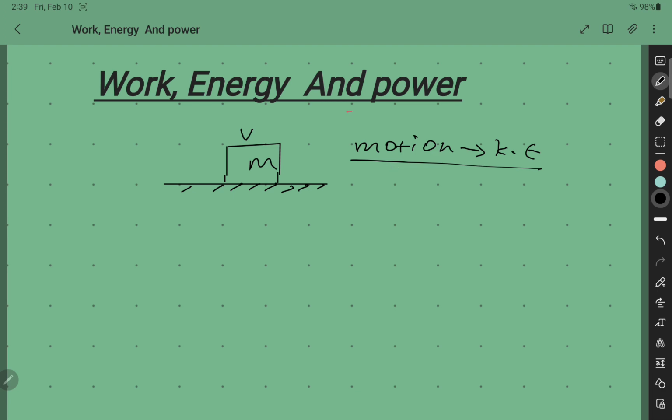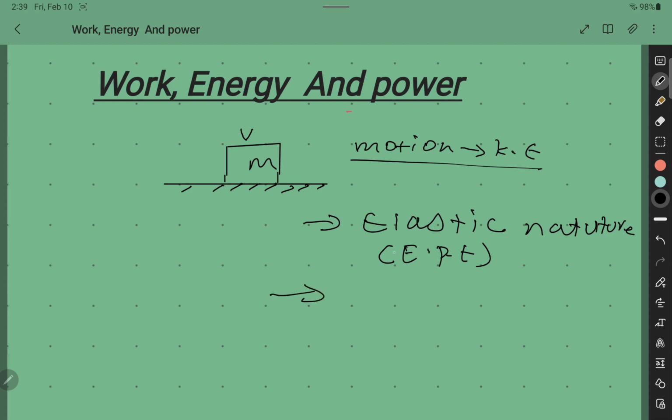But the other one is a mass possessing energy due to its different properties. We have different reasons for a physical object to possess energy. One is that a mass can possess energy due to its elastic nature. Such energy is called elastic potential energy.